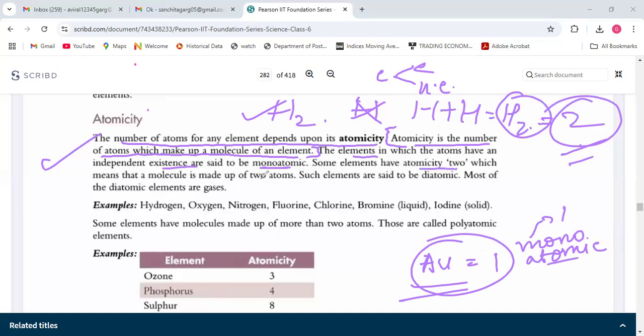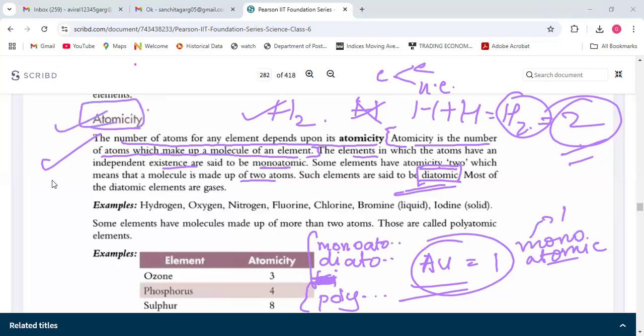And some have atomicity 2, like hydrogen. The elements which have atomicity 2 are called diatomic. You can write like this: monoatomic, diatomic, and there is triatomic as well as polyatomic. I think triatomic is cancelled for now, so you will say monoatomic, diatomic, and polyatomic. You can write this under atomicity so that you understand better.